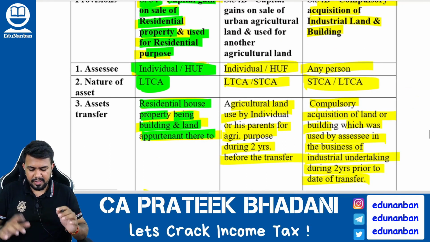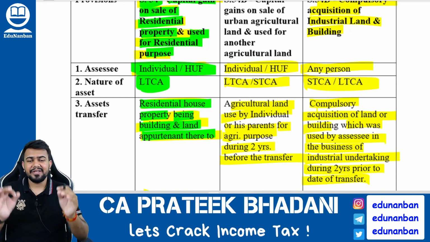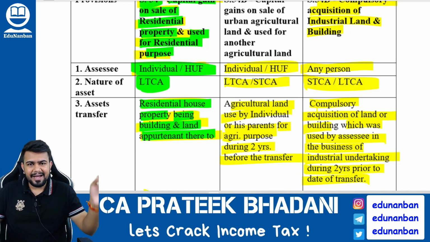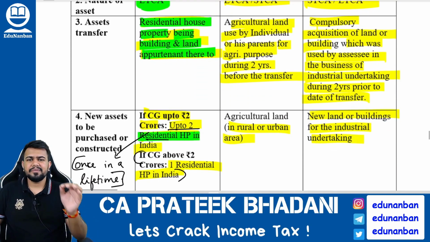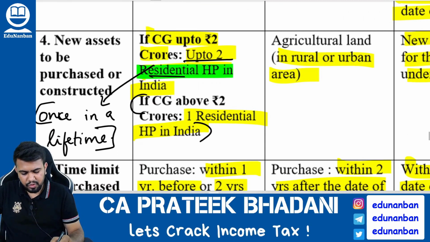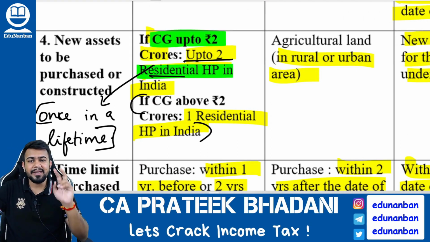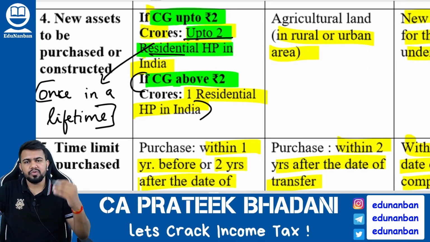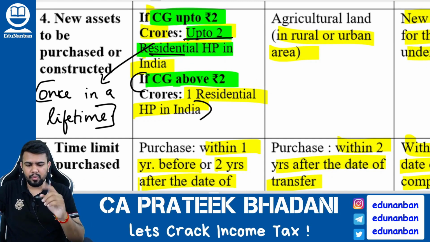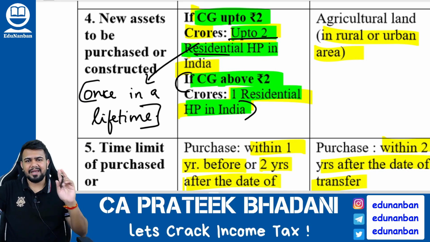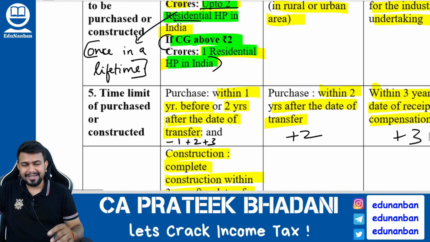When will the exemption be allowed? If an individual or HUF is having a long-term capital asset being a house property, if they are selling the house property and buying another residential house property, then exemption is available. And now listen here, if the capital gain amount is up to 2 crores, then the assessee can buy up to 2 house properties. But if the capital gain value is above 2 crores, then the assessee can buy only 1 residential house property. And one more thing, this benefit of 2 house properties can be taken only once in a lifetime. Now let us see the time limit.